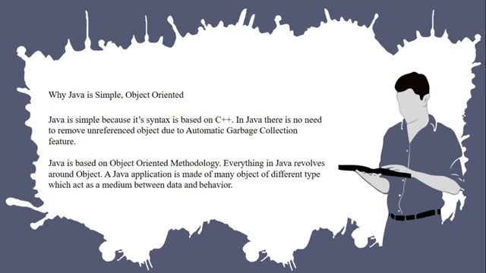The second feature of Java is based on object-oriented methodology. Everything in Java revolves around objects. A Java application is made up of many objects of different types, which act as a medium between data and behavior. We can refer to data as variables and behavior as methods in Java.